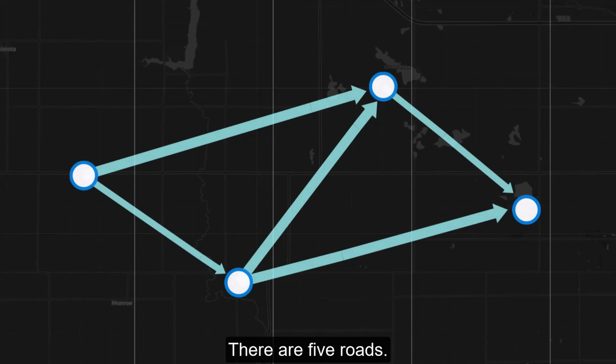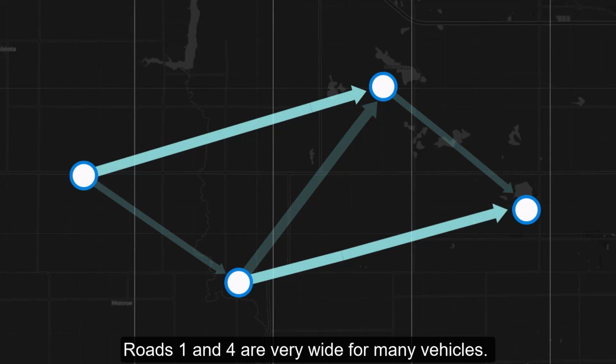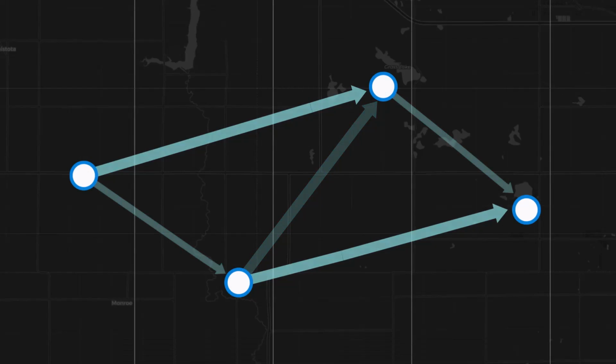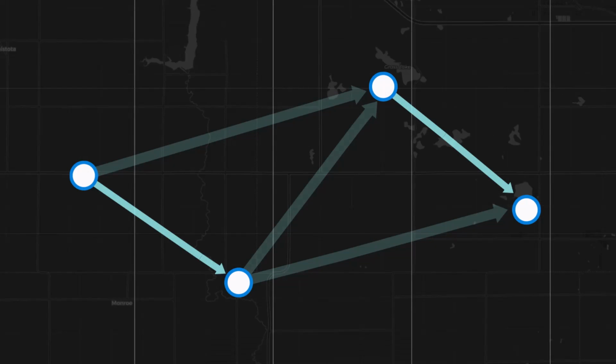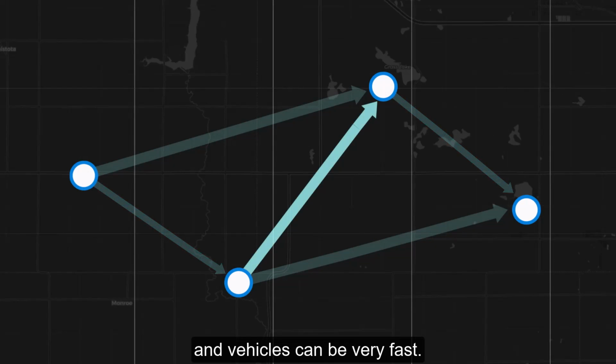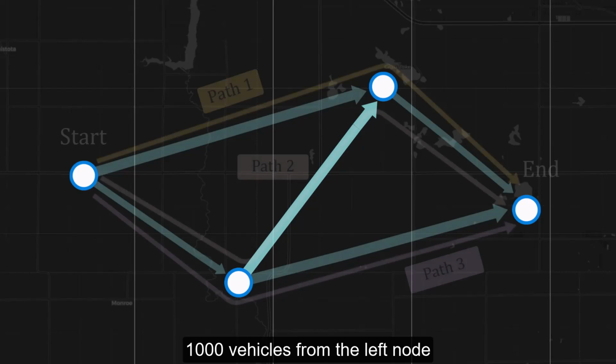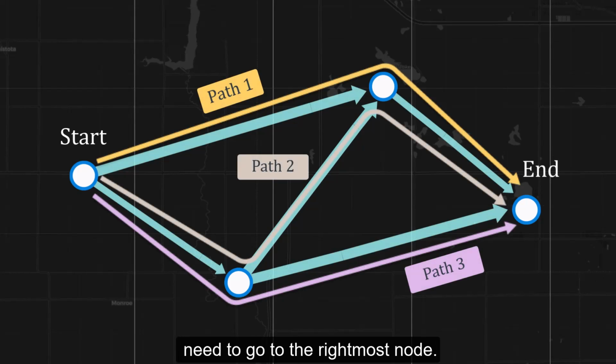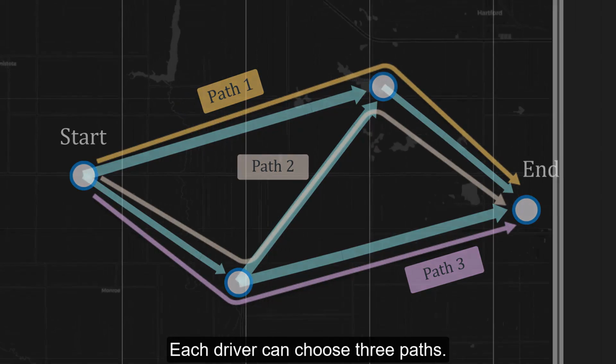There are 5 roads. Roads 1 and 4 are very wide for many vehicles. Roads 2 and 5 are normal. Road 3 is wide, and vehicles can be very fast. 1,000 vehicles from the left node need to go to the rightmost node. Each driver can choose 3 paths.